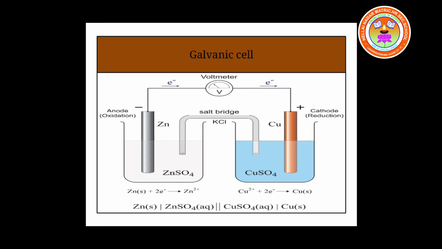The main application of the salt bridge here is that it brings an electrical connection between the anodic half cell and cathodic half cell. As a result, electrons are transferred from anode to cathode. At anode, always oxidation takes place, and at cathode, reduction takes place. Anode in a galvanic cell carries a negative charge, whereas a cathode in a galvanic cell carries a positive charge. As a result of chemical reactions that take place in anodic half cell and cathodic half cell, electricity is produced.